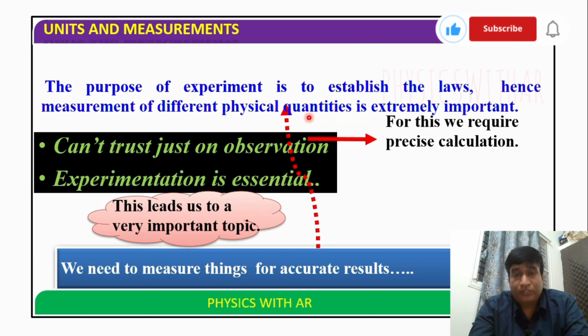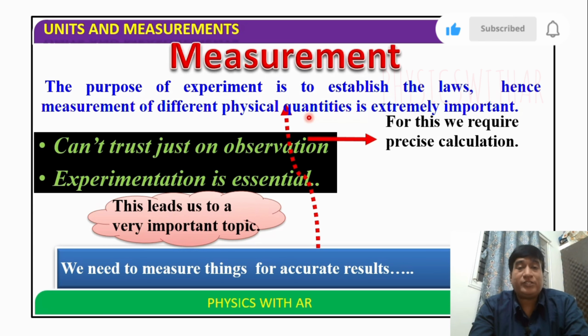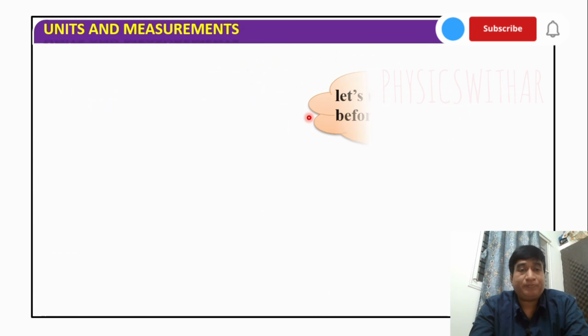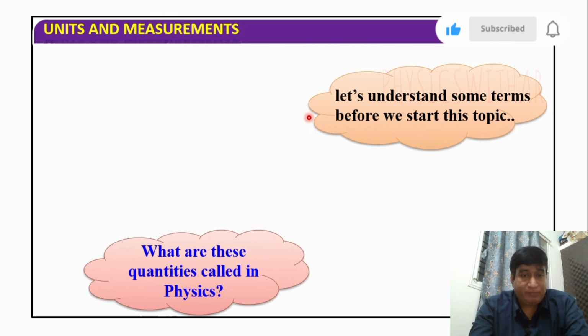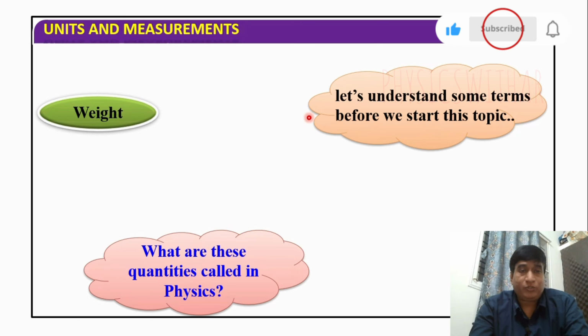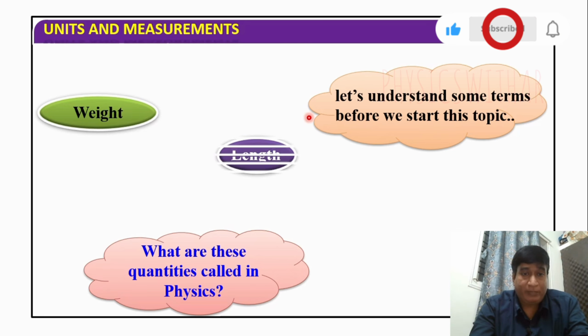For example, if you go to a grocery shop and ask for sugar or some item, they will ask how much quantity you require. This leads us to a very important topic, which is measurement. Let us understand some terms before we start this topic. What are these quantities called in physics? Weight. If you go to buy any item in a grocery shop, they will ask how much you require.